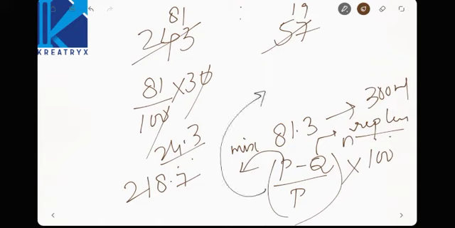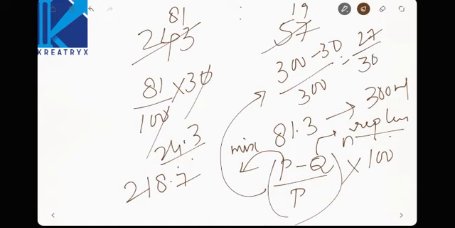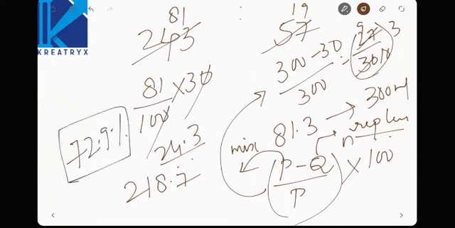We will get the same thing, right? 300 minus 30 by 300, that is nothing but 27 by 30, and this repeated 3 times, so 9 by 10 thrice, 9 into 9 into 9, that will be equal to 72.9 percent. Now the milk in the mixture will be in this format: (P minus Q) by P whole to the power of n into 100.